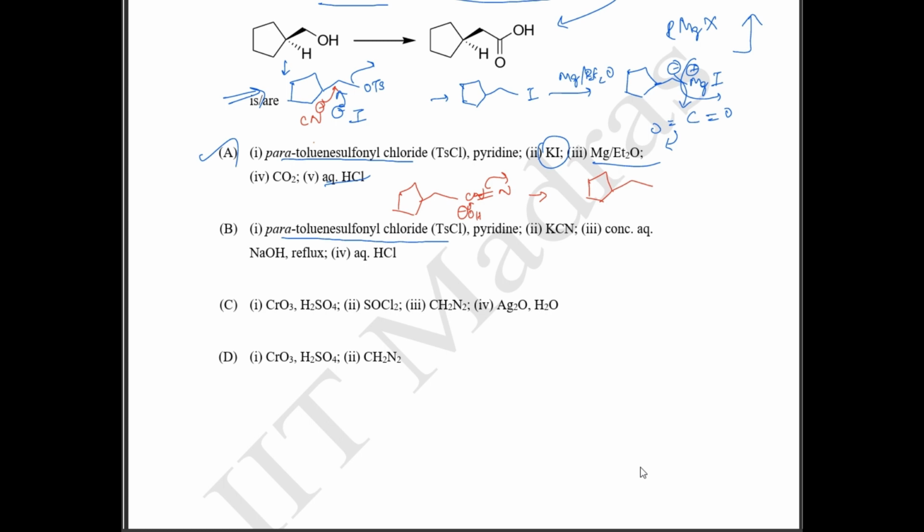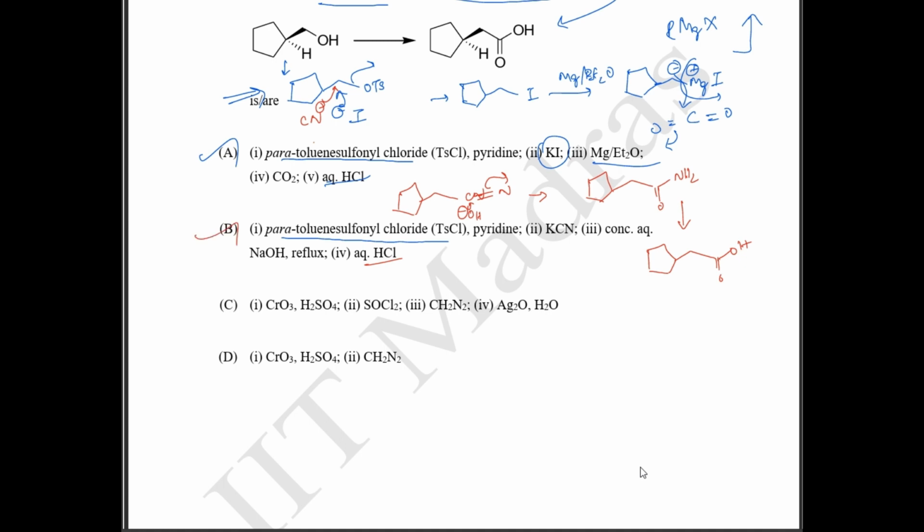So if you look at the mechanism, this is going to be like this. This is going to form an amide like this, and on further hydrolysis, this amide will be converted to your alcohol. So option B is also correct.